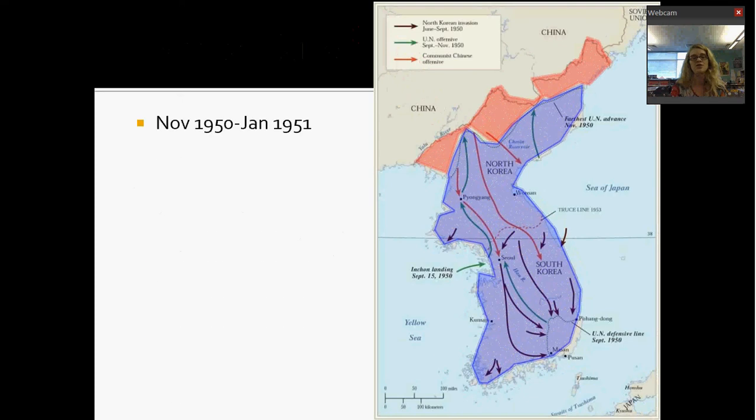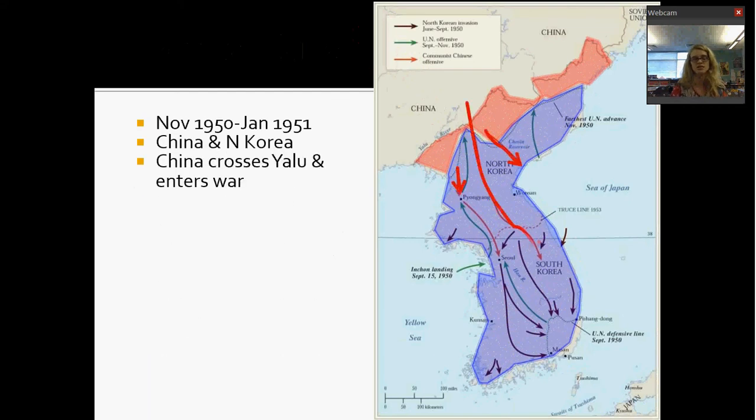So, in November 1950, China joins in with North Korean forces, and from November to January of 1951, China and North Korea cross the Yalu River, enter the war, and push down.